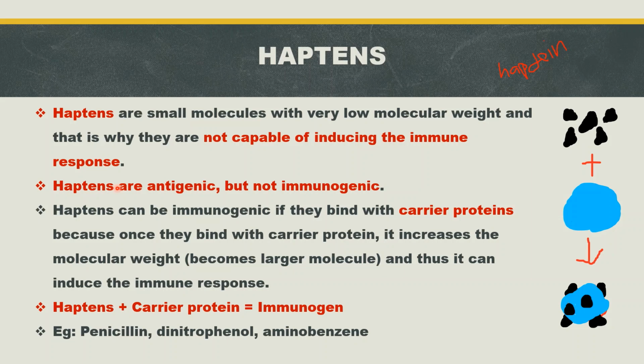But this antigen is not able to induce an immune response, but it can bind to the final product of the immune response.